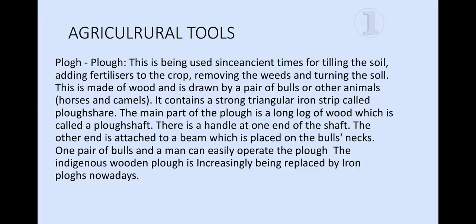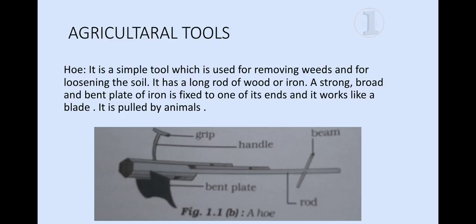So let's go further. What are the agricultural tools? There are many types of agricultural tools present. For example, the plow. This was used in ancient times for tilling the soil, adding fertilizers. So there are some tools. Let me show you. For example, this is a hoe. You can see over here. It is a very simple tool that has been used for removing the weeds, and also it helps in loosening the soil. It has a rod, as you can see over here. Let me show you this rod.